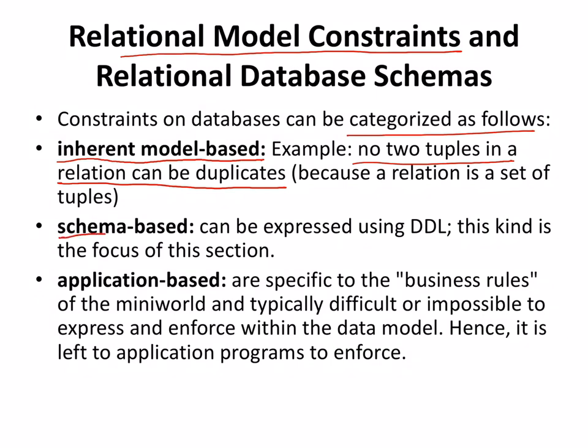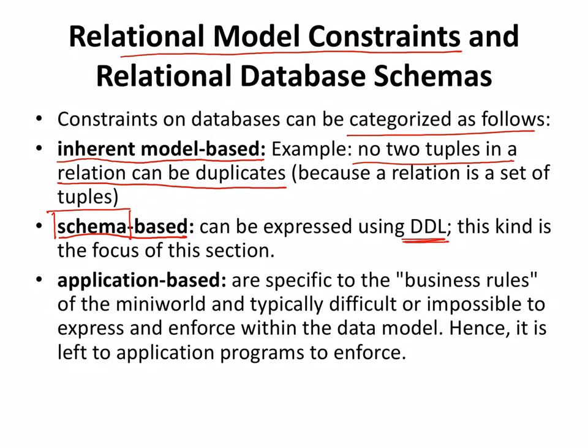Then another type of constraint would be categorized as schema based. What do you mean by schema based? That means when you prepare the schema of that database, you put some restrictions, depending on the data definition language. So when you write the create command, you might write not null, or make it primary key, or varchar 10.